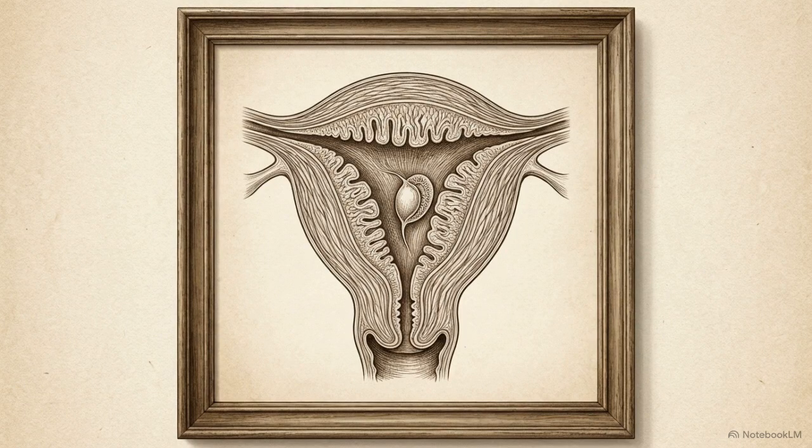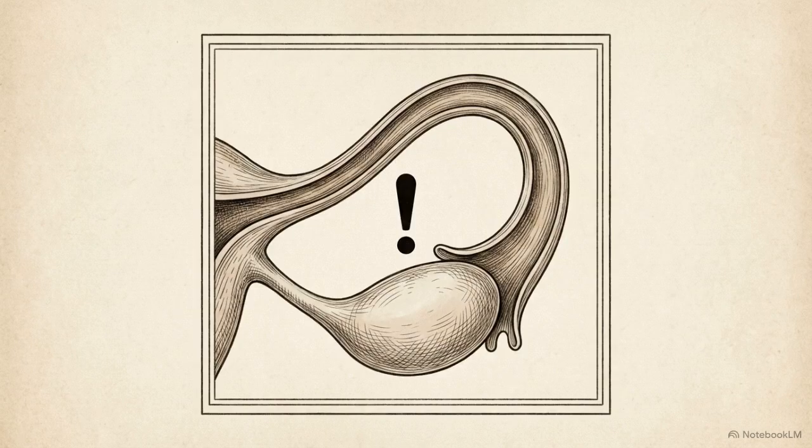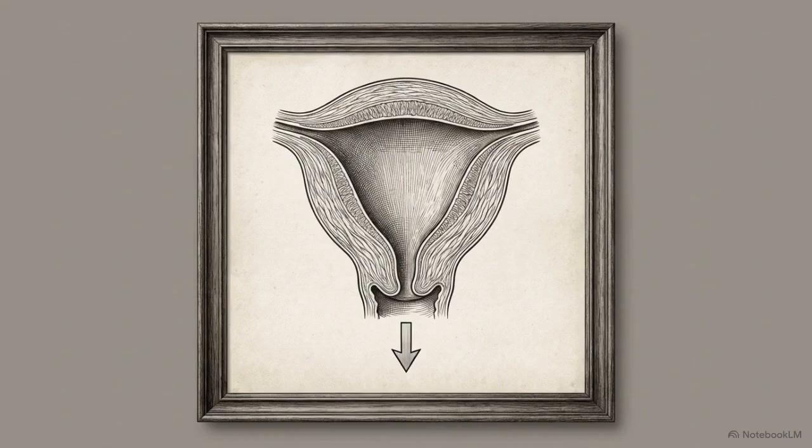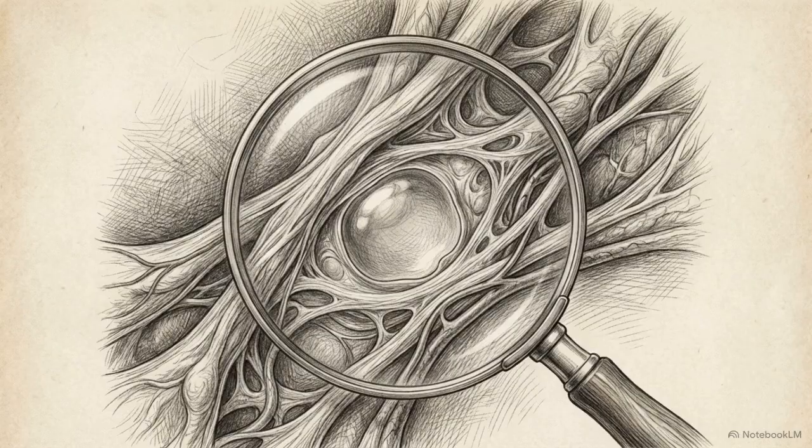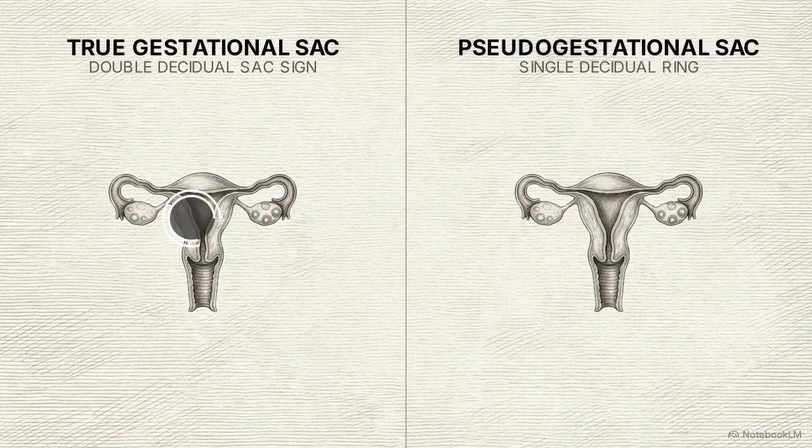If nothing is visible at those hormone levels, the differential diagnosis narrows to 3 distinct possibilities: a normal but very early pregnancy, an occult ectopic pregnancy, or a complete miscarriage that has already passed. Navigating a PUL comes with a major diagnostic pitfall: confusing a pseudo-gestational sac for a true early intrauterine pregnancy. This split-screen comparison shows the difference.